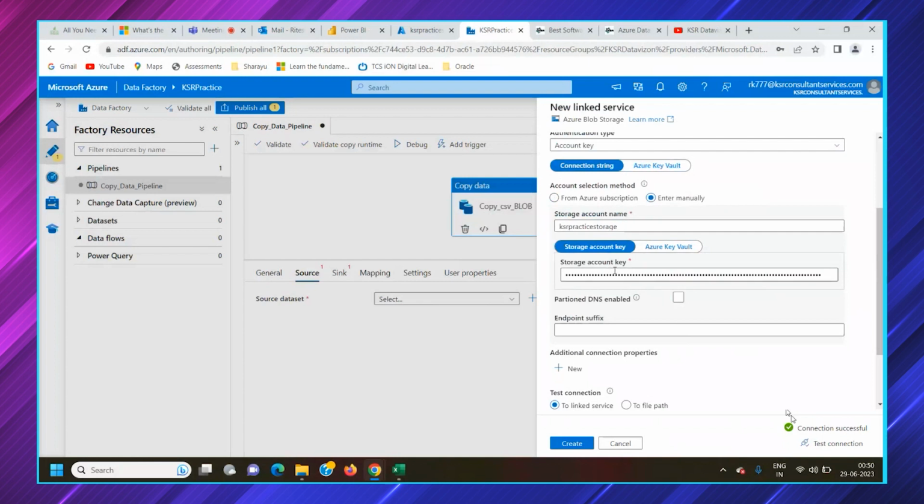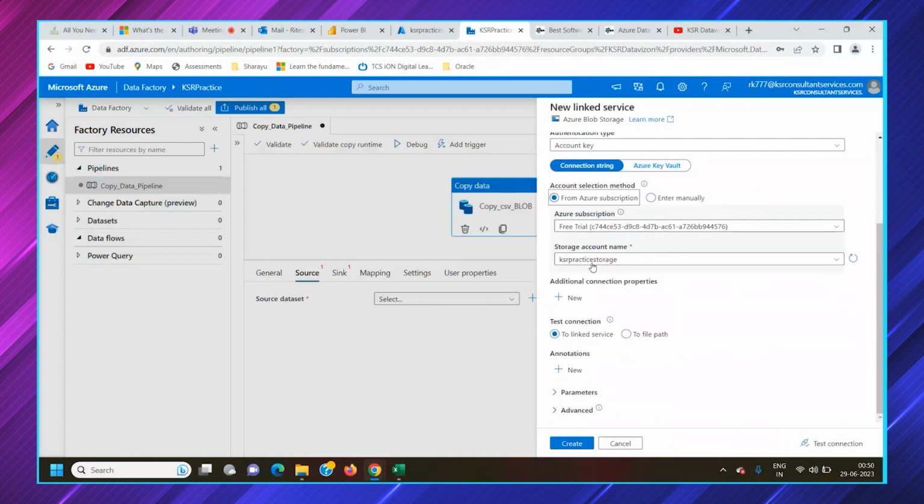If you want to enter that key, you can enter that manually, or else if you directly have a subscription and service access, you can directly connect it. So for now, what we will do is from Azure subscription, we will create the storage source link service. We will recheck it again.